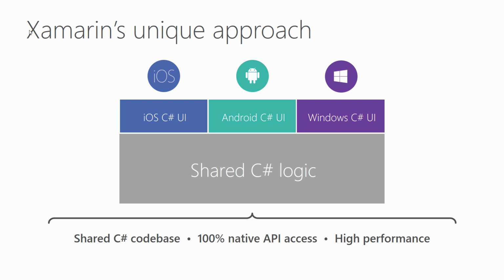So this means all your models, view models, RESTful service calls, SQL databases, things that are exactly the same across all the different platforms. And then we let you build out a unique user interface and access every single API for iOS, Android, and Windows. But you're sharing that bulk of .NET that's there. Now, for the user interface part, we have two approaches.